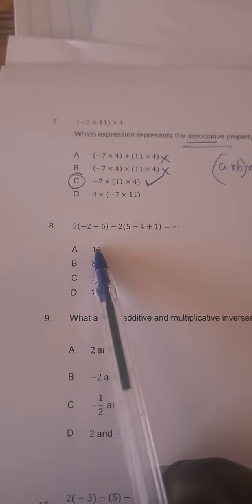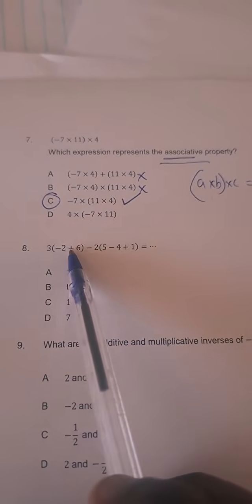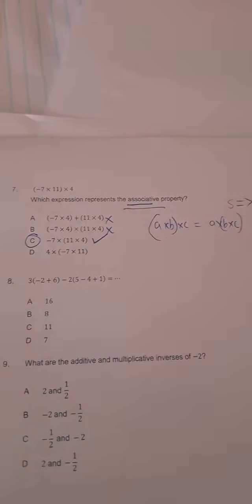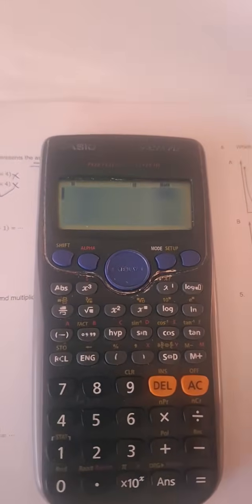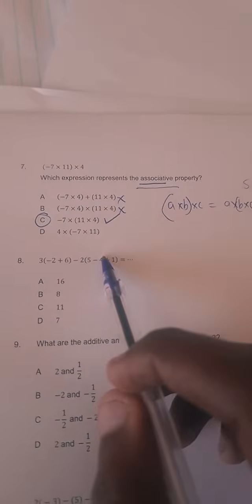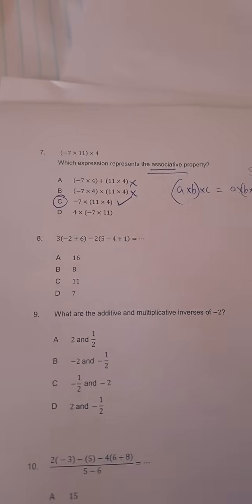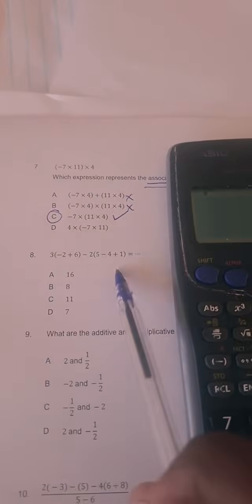Okay, let's move on to the next one. Okay, 3 into negative 2 plus 6 minus 2 into 5 minus 4 plus 1. Well, obviously you can put all of this in your calculator and probably just get the answer because it is GEC. But if we were talking about step by step to getting to the answer, because remember some of these questions, guys, you need to just get straight to the point. Don't waste time and don't allow yourself to stay too much in a question, especially if it is clear.